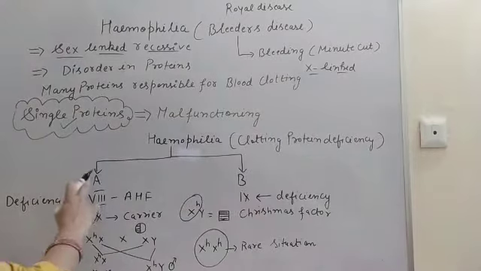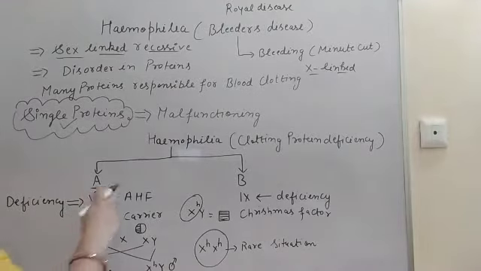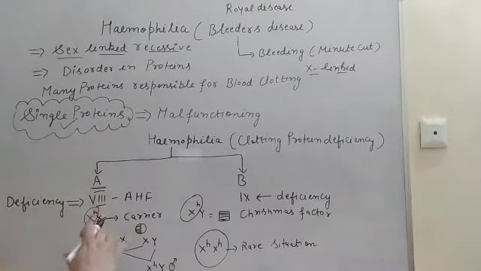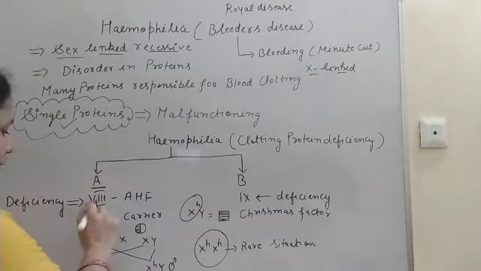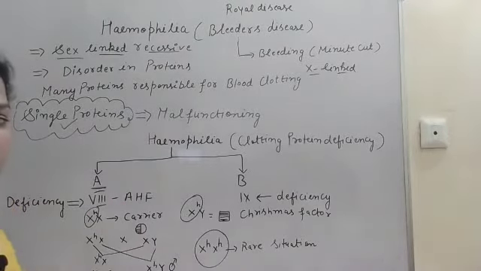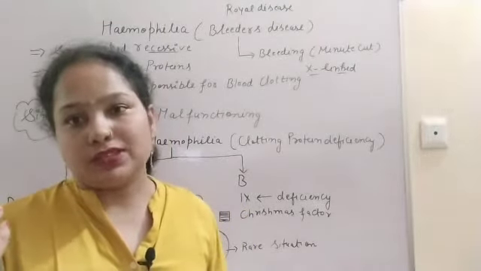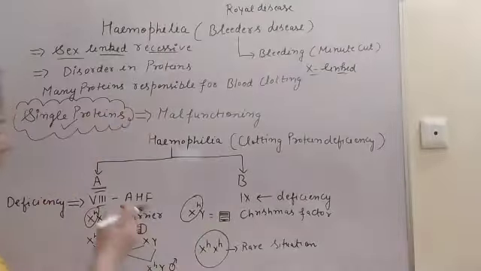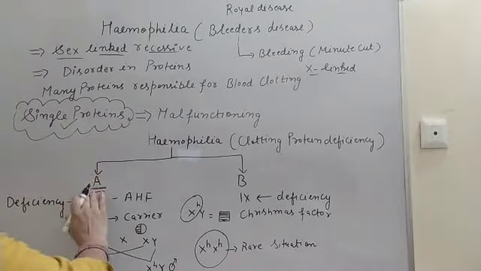So let us discuss hemophilia A. This hemophilia A is due to the absence of the anti-hemophilic factor, the factor which is responsible for blood clotting, and if this factor is absent, then hemophilia A occurs. This is factor 8, and the name of the factor is anti-hemophilic factor, means अगर ये प्रोटीन प्रेजेंट होगा, ये फैक्टर प्रेजेंट होगा, तो हीमोफीलिया नहीं होगा. लेकिन अगर ये प्रेजेंट नहीं है, एंटी मीन्स अपोजिट, जो उस प्रोसेस को रोके, तो हीमोफीलिया को रोकने के लिए कौन सा फैक्टर था? एंटी हीमोफिलिक फैक्टर. And if it is absent, then the disease is hemophilia A.